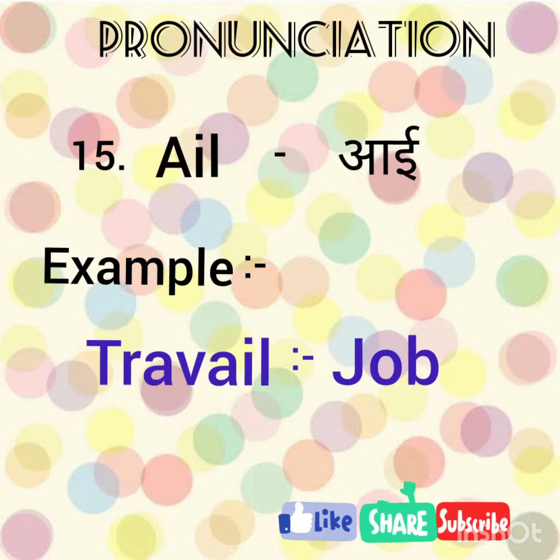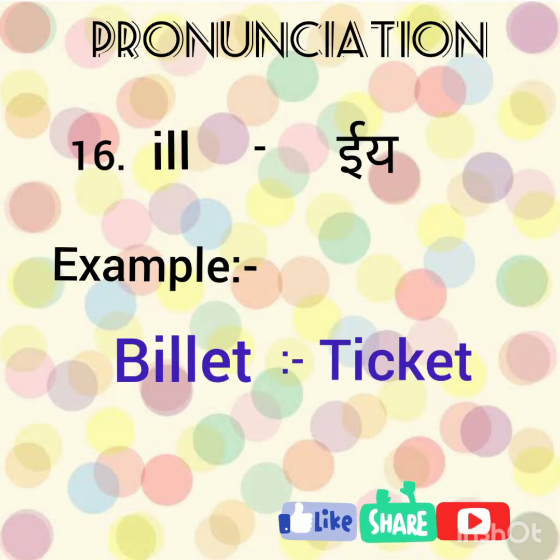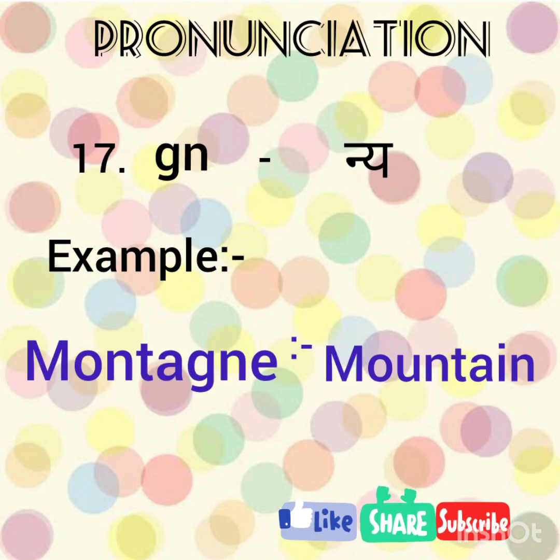15th is AIL, which is called I. For example, travail means job. 16th, ILL, which is pronounced as ear. For example, beer. Beer is ticket. 17th is GN, which is called near. For example, montagne. Montagne is mountain.